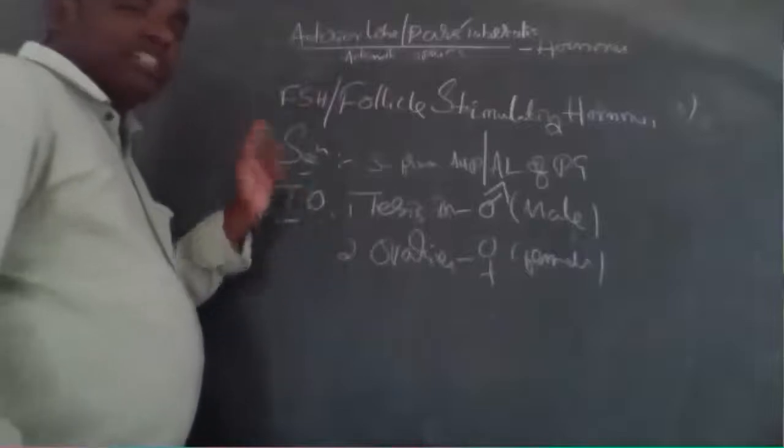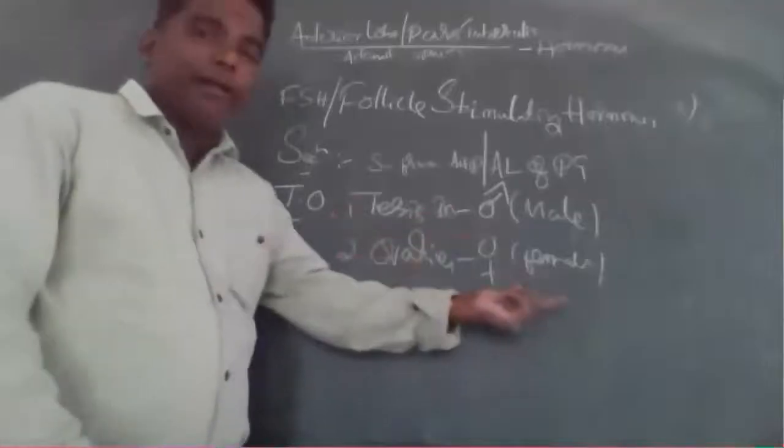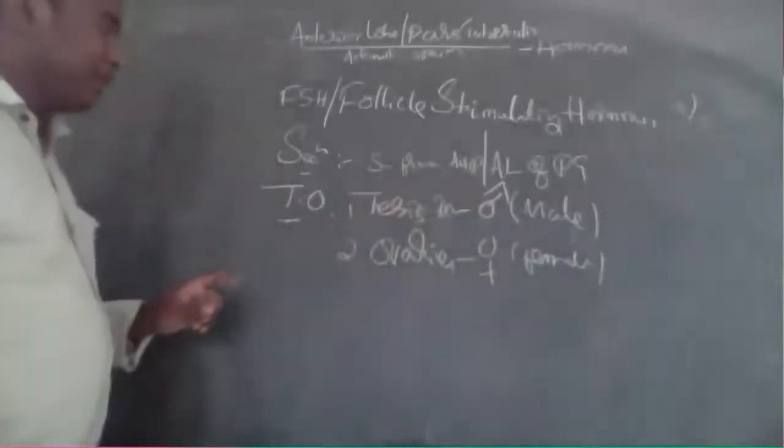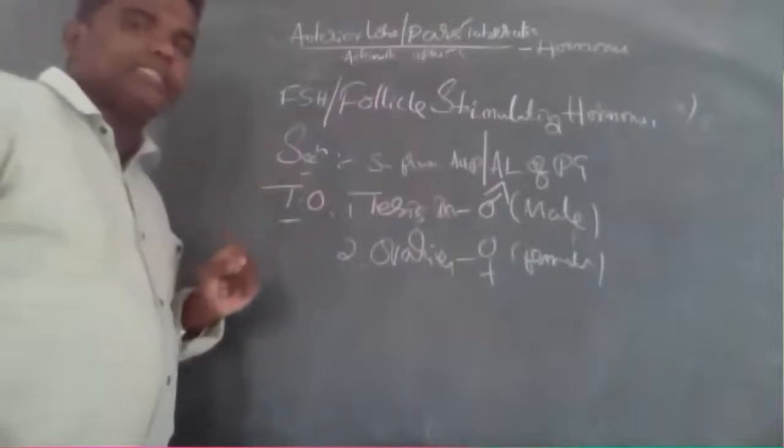It is functioning on testis in male, and on ovaries in female. Okay, that is very important.